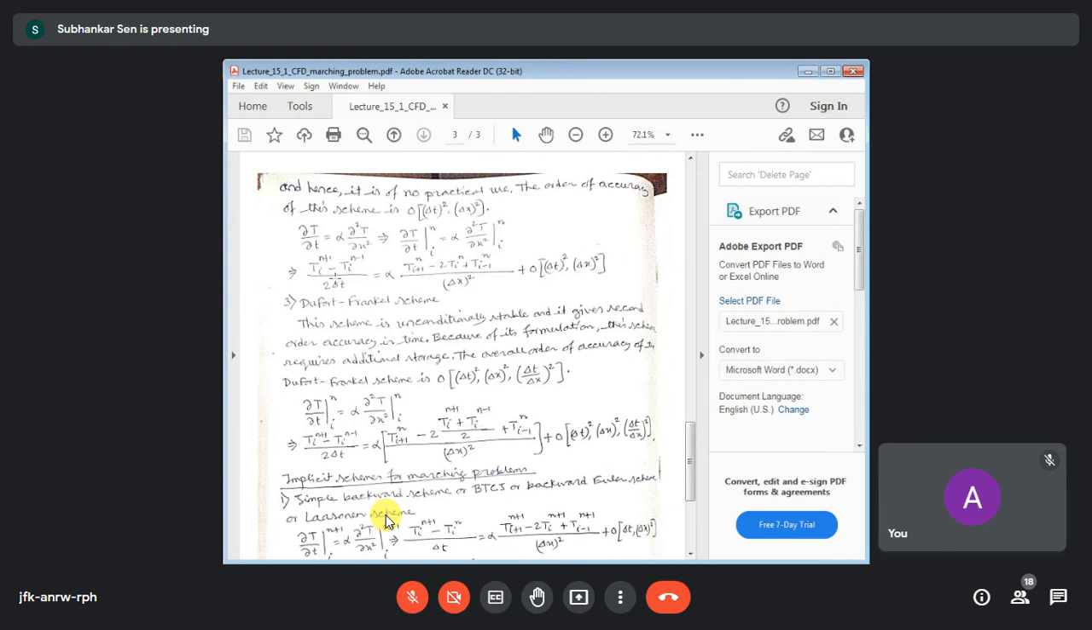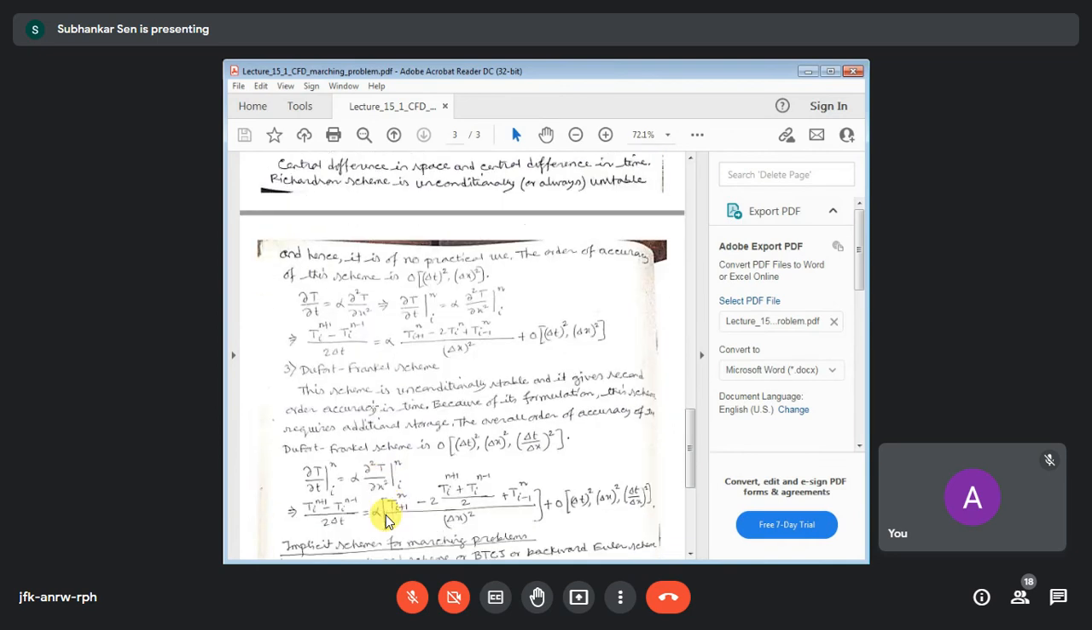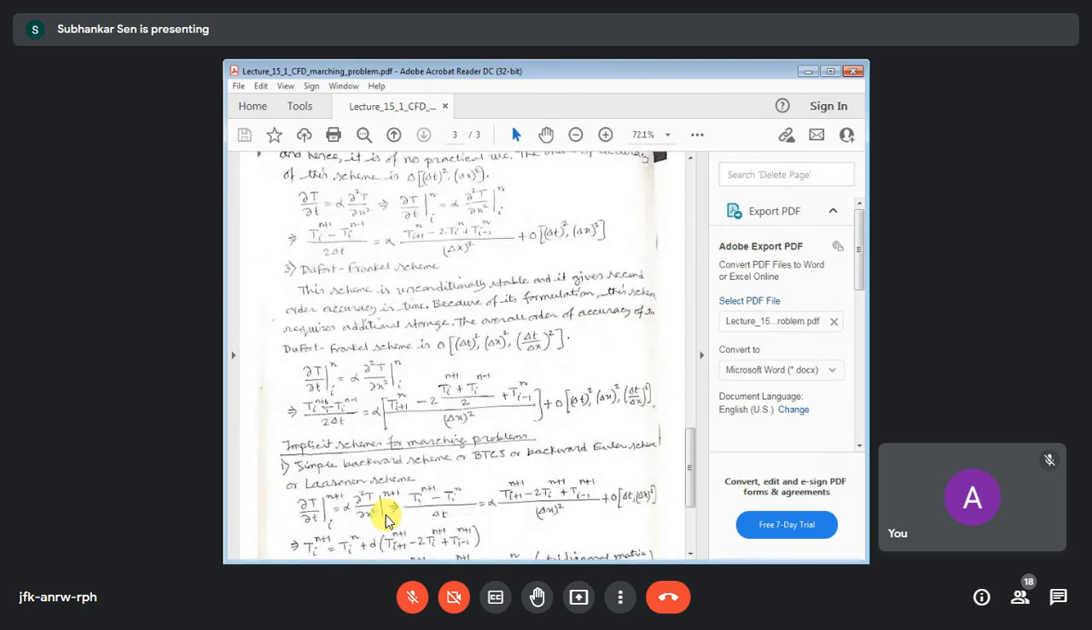In the Richardson scheme, you are using central differencing in space and central differencing in time. Same thing you are doing in the Dufort-Frankel scheme also. Only difference is the middle term, where the point of interest is node i. At this particular point, you are invoking the n plus 1th level and n minus 1th level. So you are taking Ti at n as an average of Ti at n plus 1 and Ti at n minus 1 time levels.